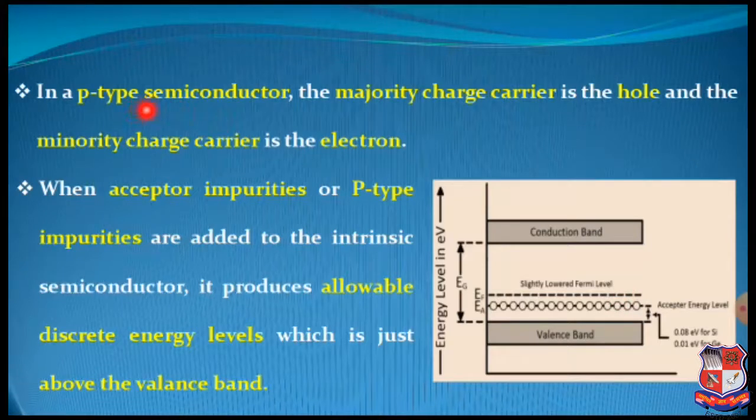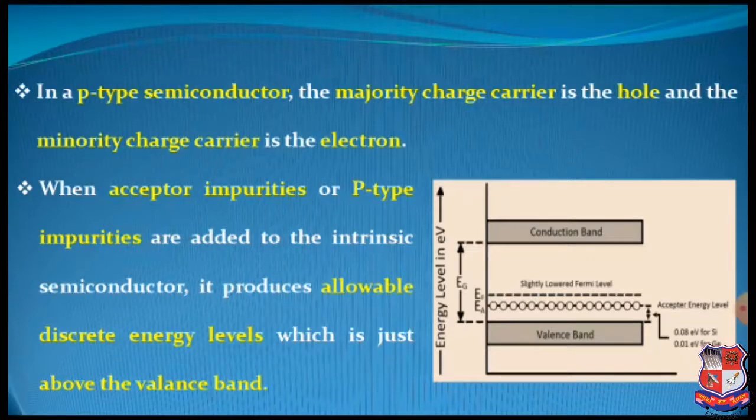So in a p-type semiconductor material, the majority charge carrier is the hole and the minority charge carrier is the electron. When acceptor impurities, or you can say p-type impurities, are added to the intrinsic semiconductor, it produces allowable discrete energy levels which are just above the valence band.